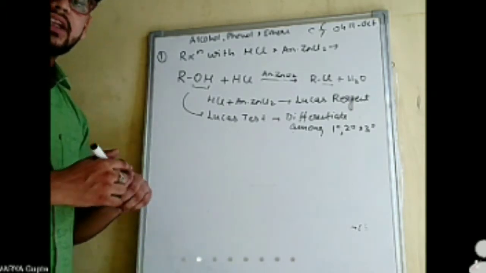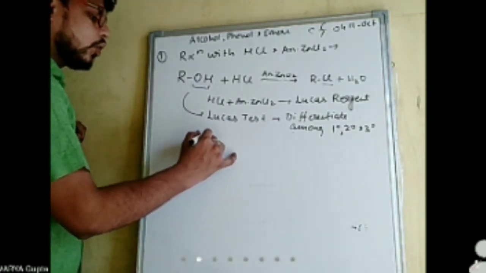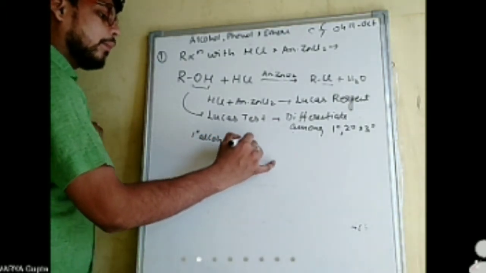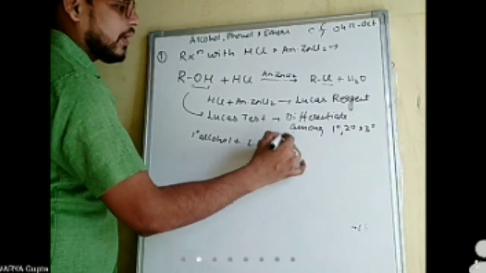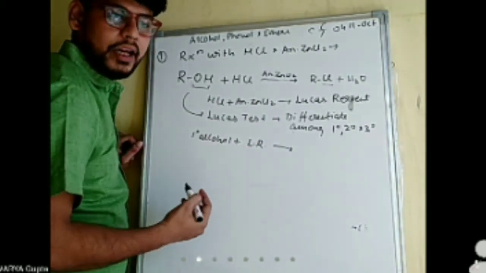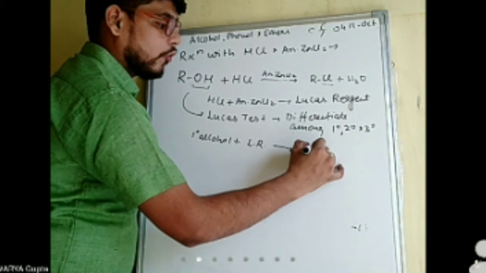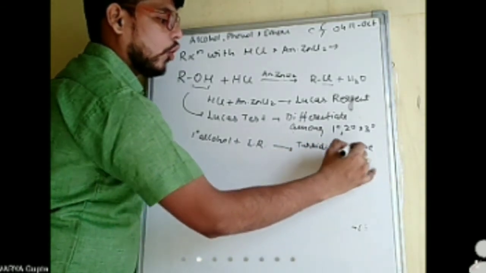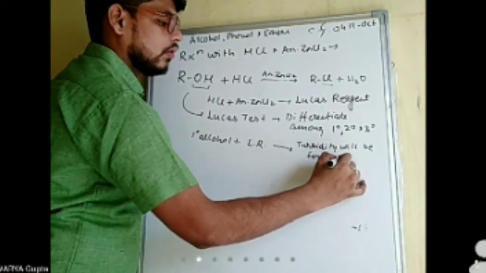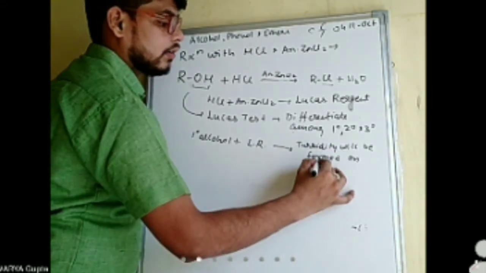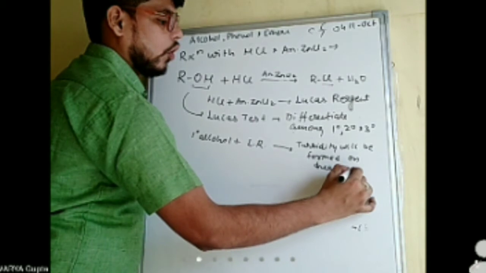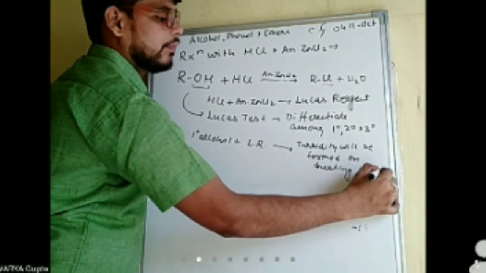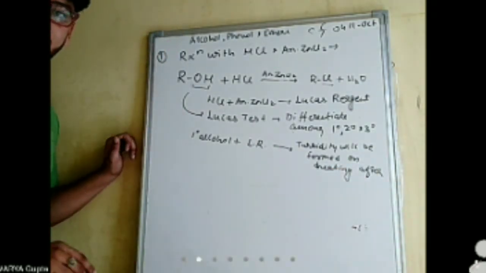How can we differentiate? When we take primary alcohol plus Lucas reagent, the mixture of HCl and anhydrous ZnCl2, turbidity will be formed on heating after some time.